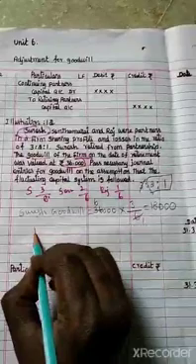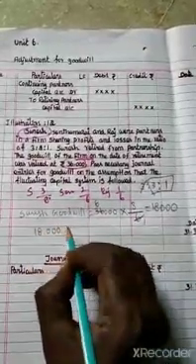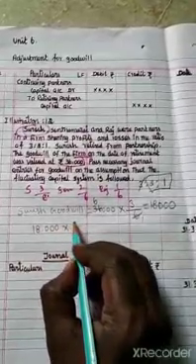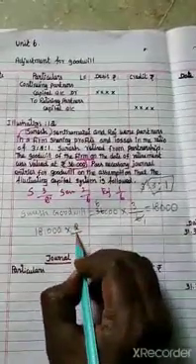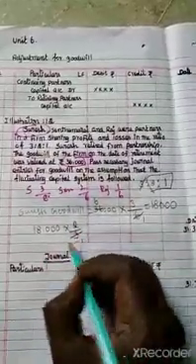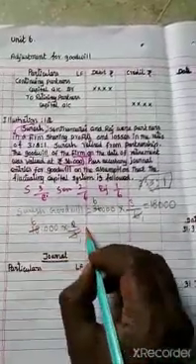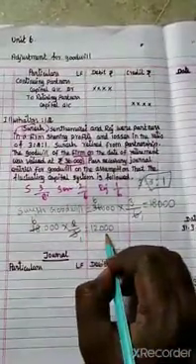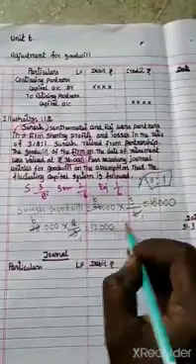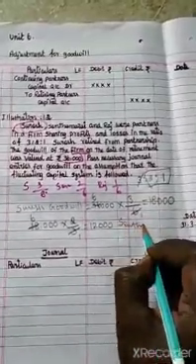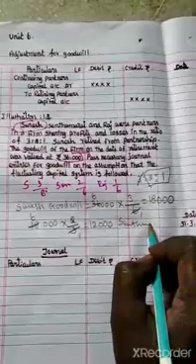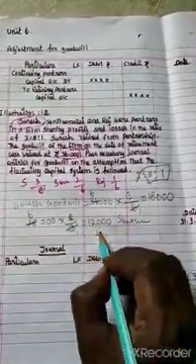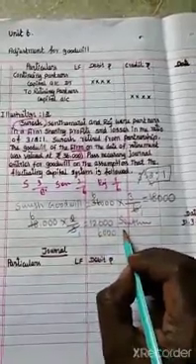So this 18,000 is contributed by Sendamarai and Raj in the ratio of 2:1. So 2/3 for Sendamarai. 3 sixes are 18, so 6 into 2 is 12. Rupees 12,000 should be handed over to Suresh by Sendamarai. From Sendamarai's capital account, we are going to transfer to Suresh. Then the remaining amount, 1 share, means 6,000, is handed over by Raj.